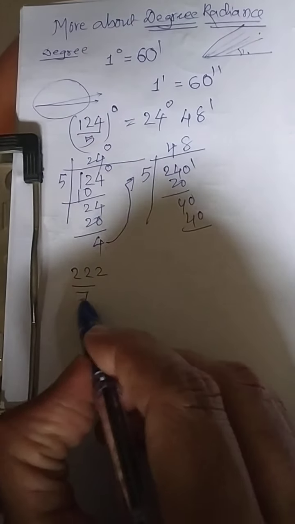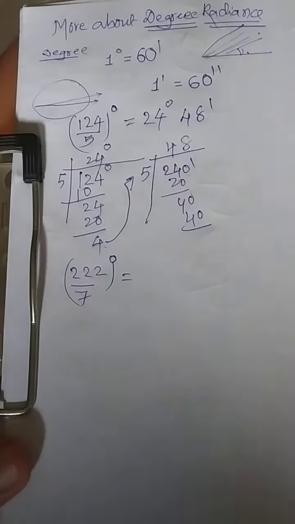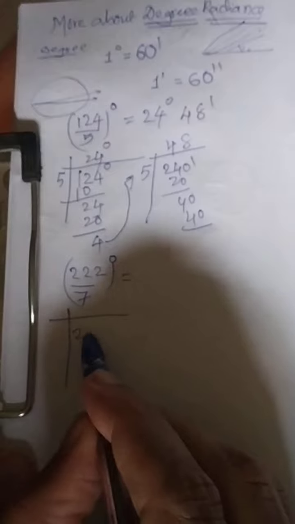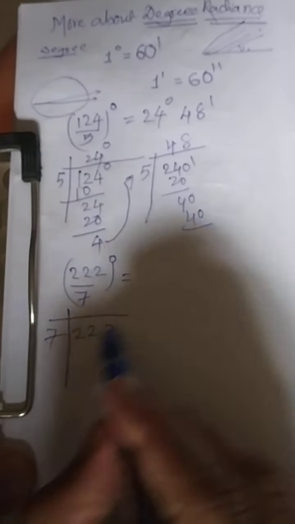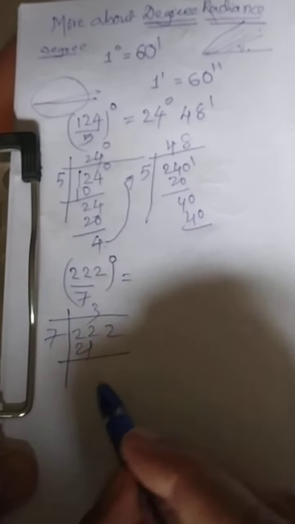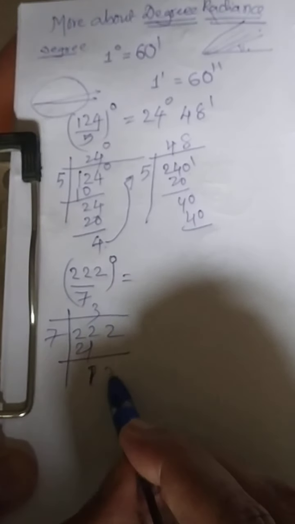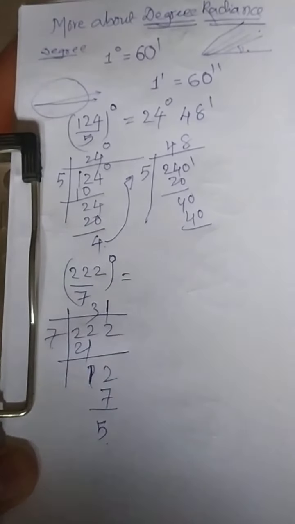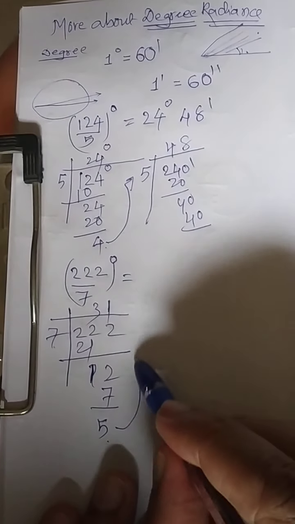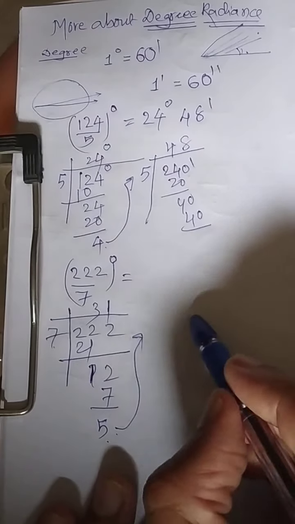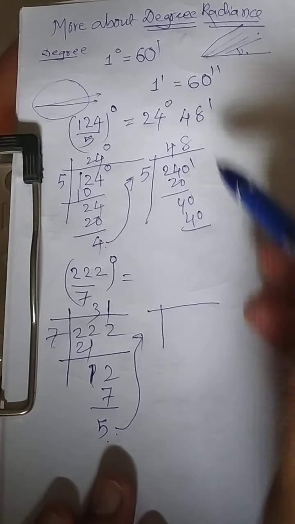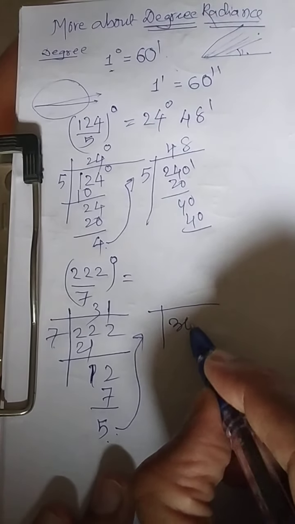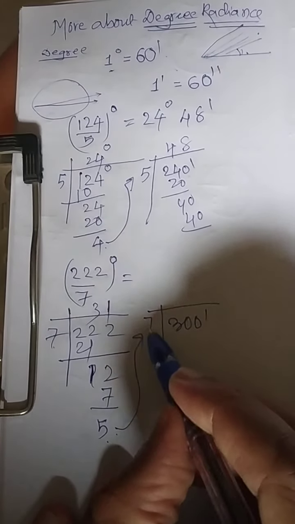Likewise one more problem: 222 by 7 degree. What is this? Now 222 I am writing, 7 I am dividing. This is degree. 7 3s are 21. Now again 1 is left. 7 1s are 7. Now 5 is left. Now this division is not possible here, so the 5 is to be brought over here. Now 5 presently is degree, so degree will be converted into minutes. 5 degree, how many minutes? 300. Okay. Now divide by 7.